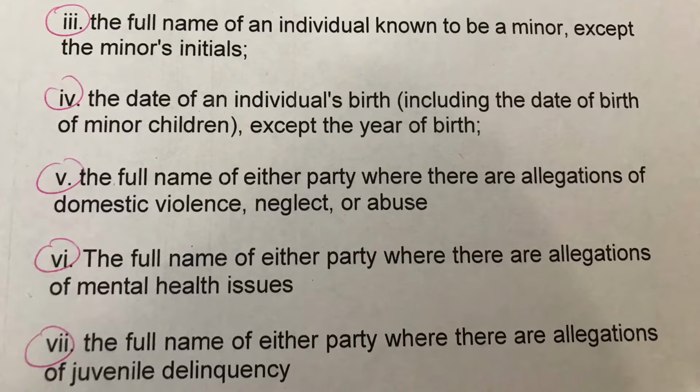5, full name of either party where there are allegations of DV, neglect, or abuse, true. 6, full name of any party when there are allegations of mental health issues, and that's true. And number 7 was a weird one, that's why I put it in the question: the full name of either party where there are allegations of juvenile delinquency. Now, juvenile delinquency is usually a child, unless they're talking about a prior JD adjudication, then maybe they would be putting that in the papers for some reason. But anyway, just know that that's there. Juvenile delinquency.